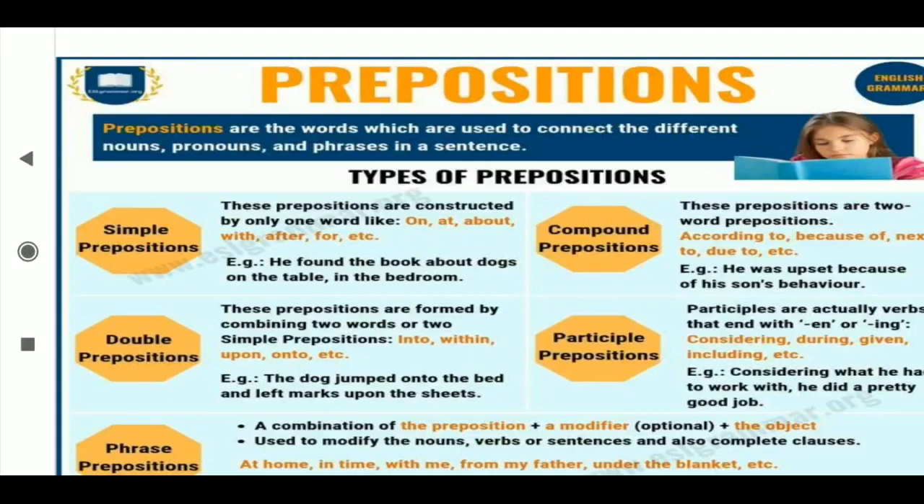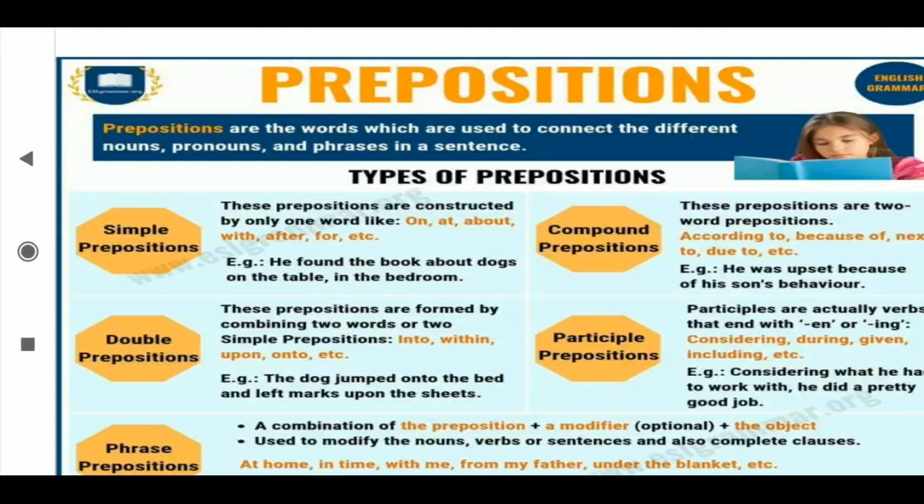Now compound preposition. What is the compound preposition? These prepositions are two-word prepositions. In the simple one only one word was there. In the double, a combination of two, but joined together. Okay, now compound: two different words are coming, like according to, because of, next to, due to. Due is also a preposition, to is also a preposition. They come together. He was upset because of his son's behavior. Okay. Because of. That's why it is called the compound preposition.